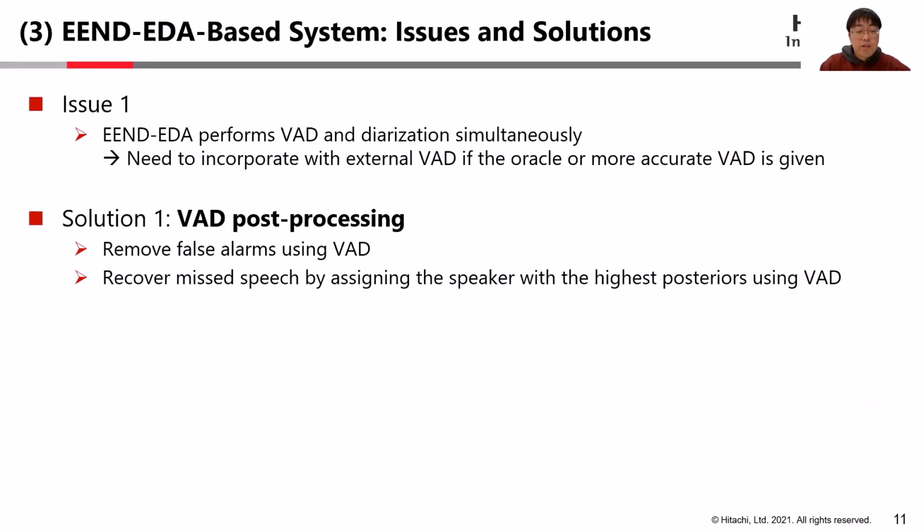But we have some issues to fit to DIHARD tasks. The first one is that EEND-EDA is a model that performs VAD and diarization at the same time. So we have to incorporate it with Oracle VAD or a more accurate external VAD module. Therefore, we applied post-processing using external VAD. We removed false alarms and recovered missed speech by assigning the speaker with the highest posterior probabilities using the results of external VAD.